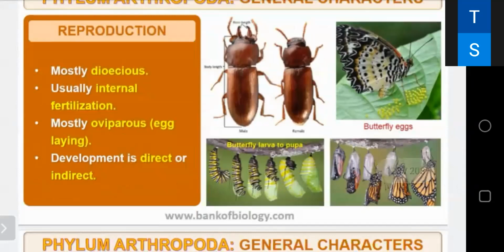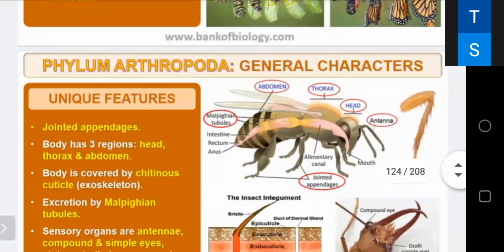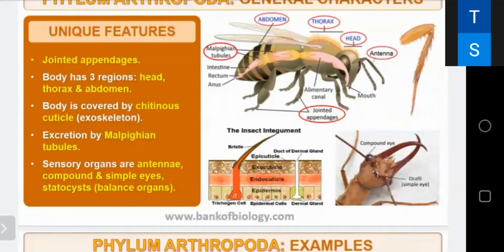Reproduction, they are mostly dioecious, usually internal fertilization, and mostly oviparous. Whenever you use the word mostly, it is not all. Biology में ज़्यादातर mostly है because there are many exceptions. Development is direct or indirect. So these are the unique features: jointed appendages. Body has three segments: head, thorax, and abdomen. They are having chitinous cuticle, excretion by Malpighian tubules. Sensory organs are antennae, compound and simple eye, statocyst for balancing organs.